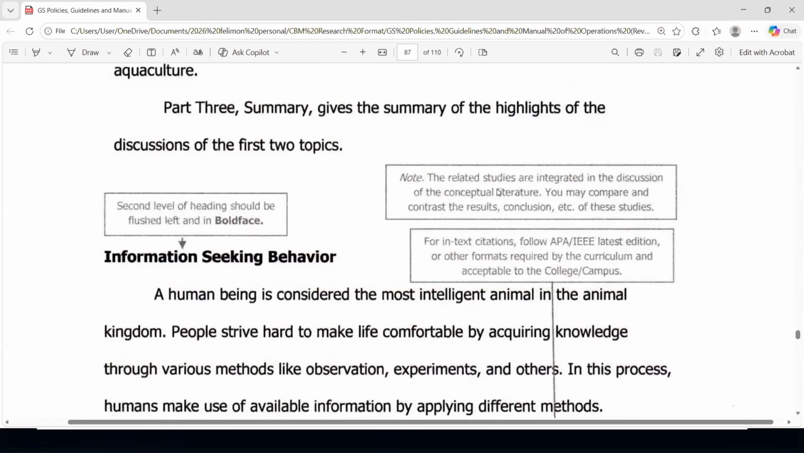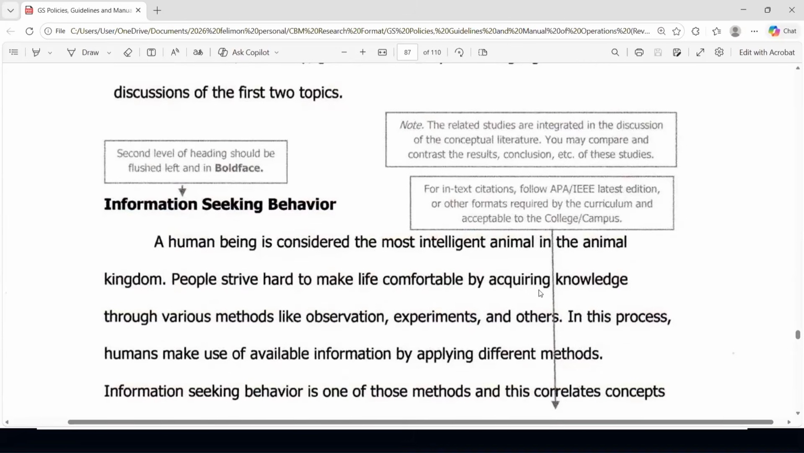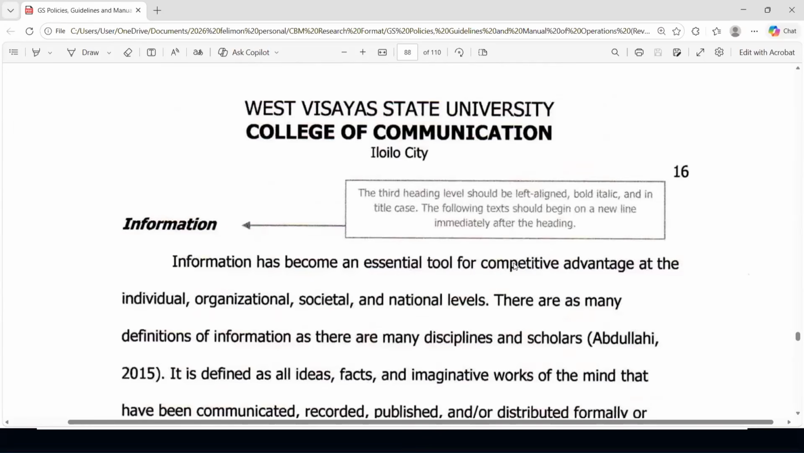Second level heading should be flush left and in boldface. Correct. Note, the related studies are integrated in the discussion. It means that in the second chapter, do not include a section entitled Related Studies. That should not exist. The related studies should be embedded in their specific sections in the review of related literature. It should be integrated in the discussion. You may compare and contrast the results, conclusion, etc. of these studies. For in-text citation, follow APA latest edition or other formats required with the curriculum and acceptable to the college. And for sure, Professor Spurv later will highlight the format.